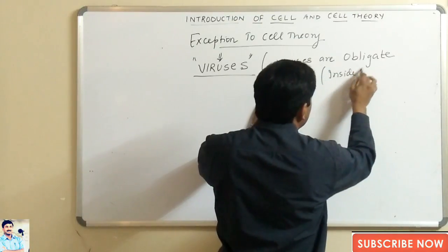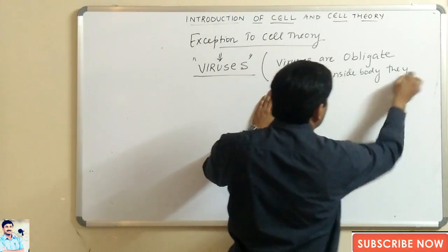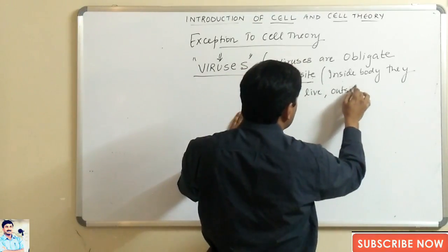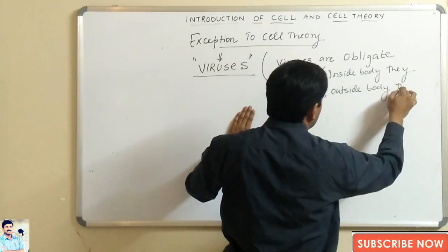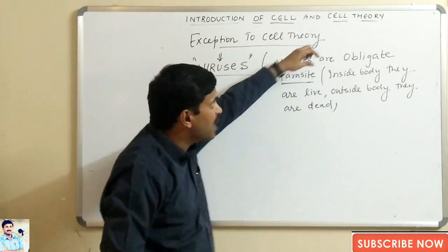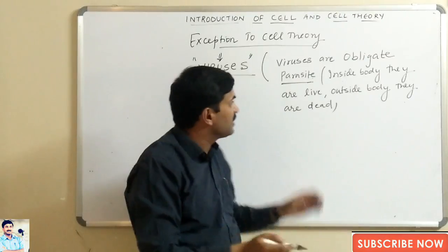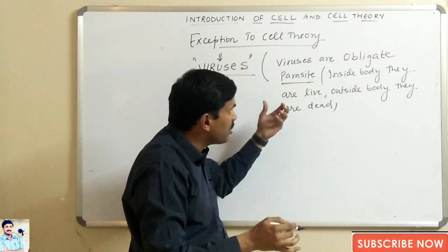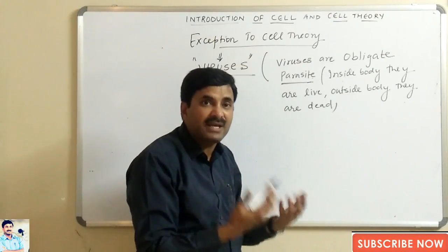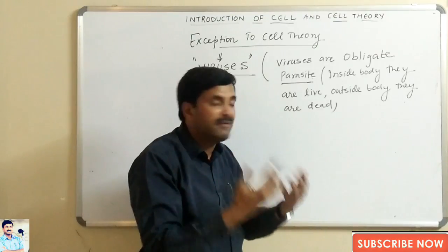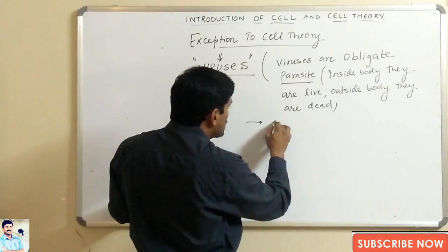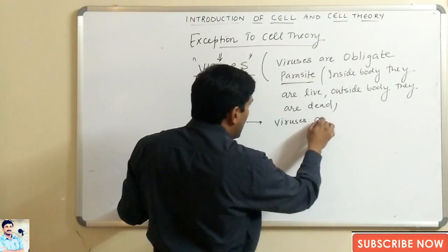Inside the body, they are alive. Outside the body, they are dead. Means what? They do not have any other option for life. When they are present inside the body as parasites, they are living. Outside the body, they do not have any existence. They are living as non-living entities. Viruses are obligate parasites.